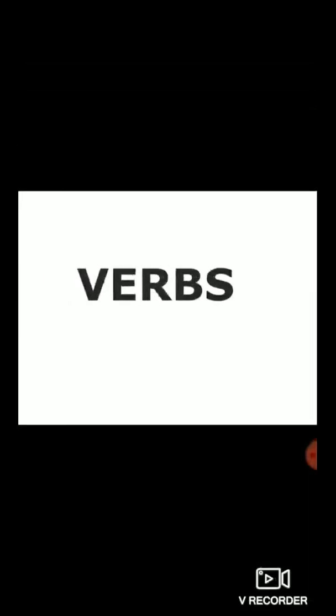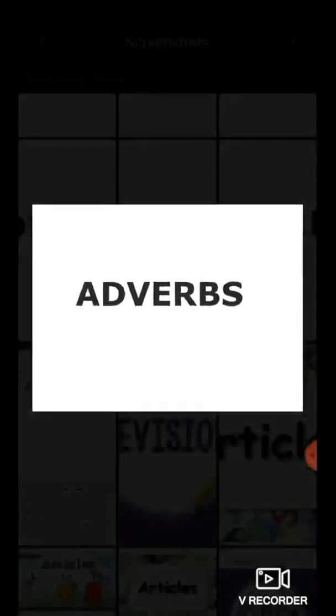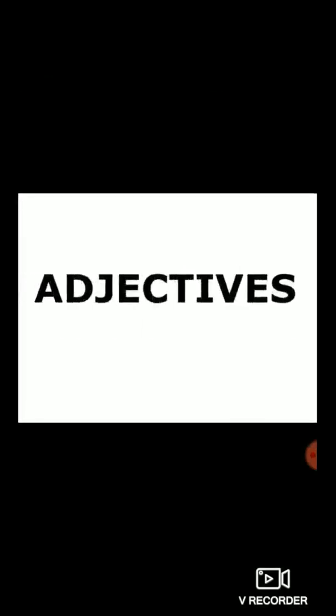Very good. So far we have learnt these topics: articles, verbs, adverbs, noun and its kinds, degrees of comparison, and adjectives.